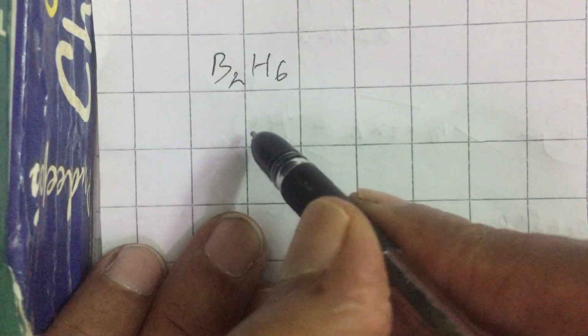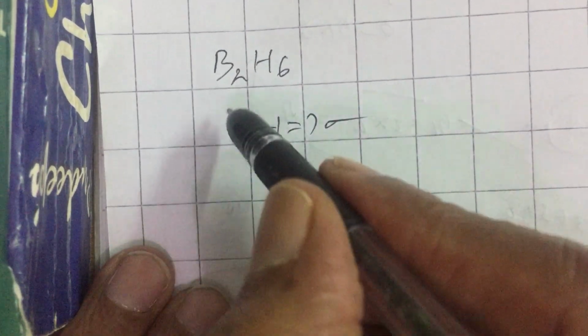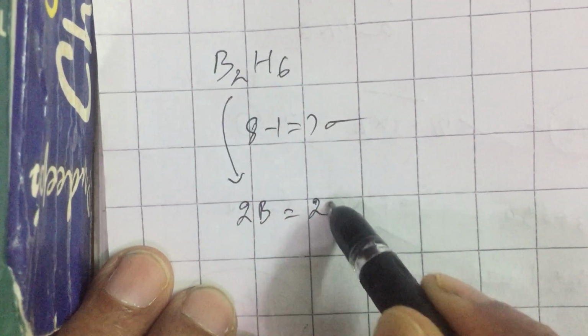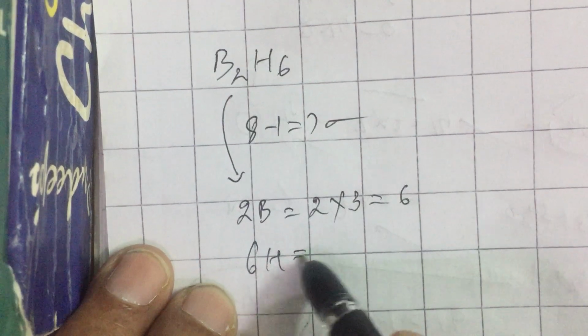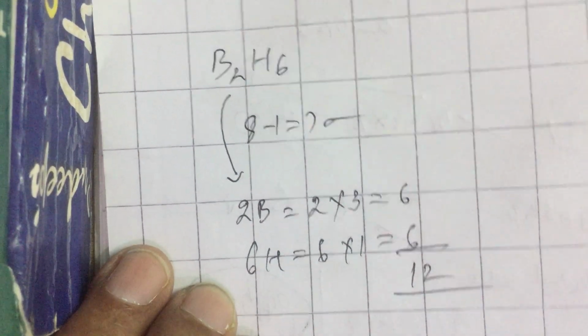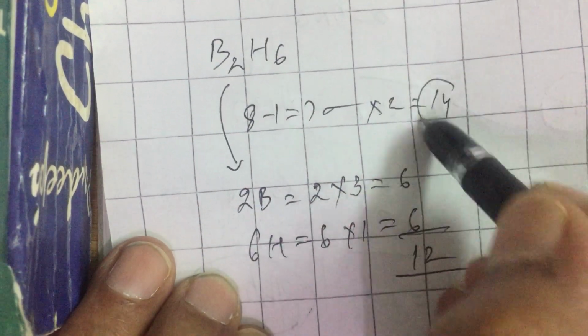Now, based on this logic, if I am looking at B2H6, B2H6 should have 8 minus 1, 7 sigma bonds. Let us check whether it has sufficient electrons. 2 borons in their valence shell have 2 into 3, 6 electrons. 6 hydrogens have 6 into 1, 6 electrons. Total they have 12 electrons. But to make 7 sigma bonds, I require 14 electrons.